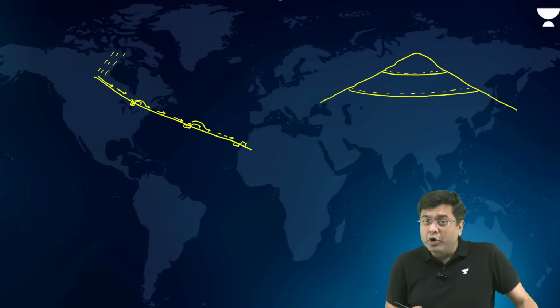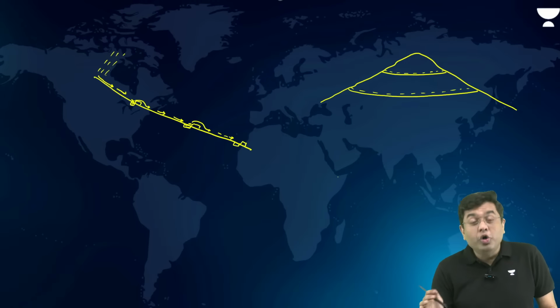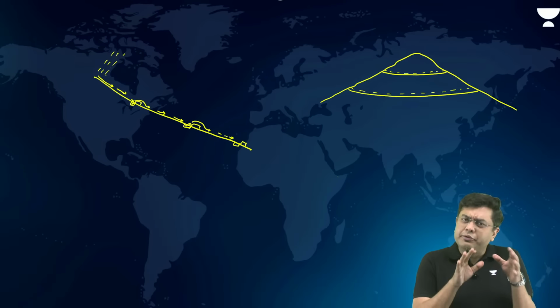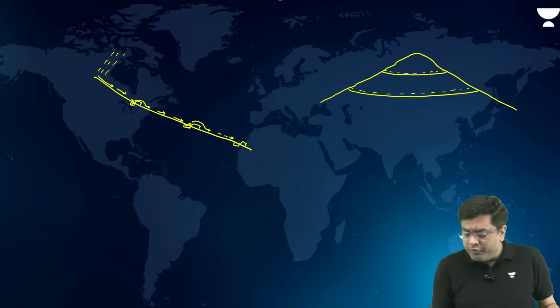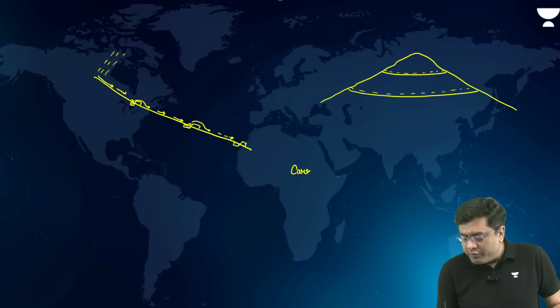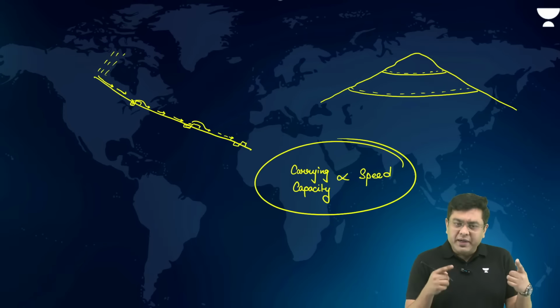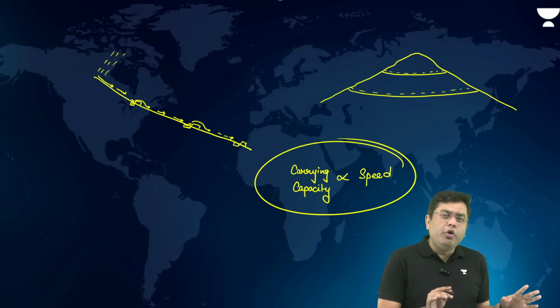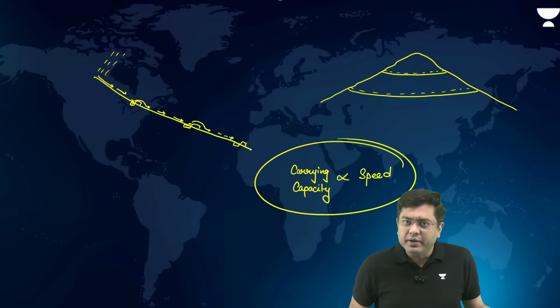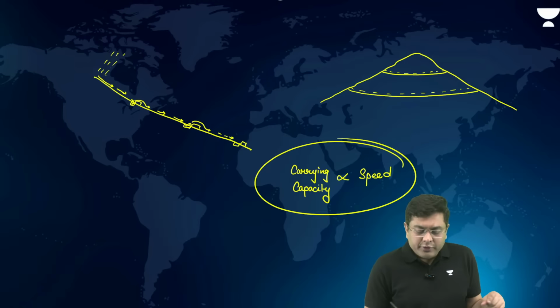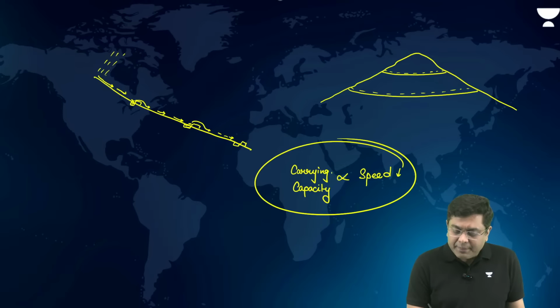Why is that important? Because we know that in the case of erosion or any kind of gradational movement, you have the carrying capacity of the agent of nature. That carrying capacity here is proportional to speed. If the speed is high, a greater amount of material will be carried. If the speed is low, they won't be able to carry enough material, so erosion will be less. As the speed is low, carrying capacity will be low.